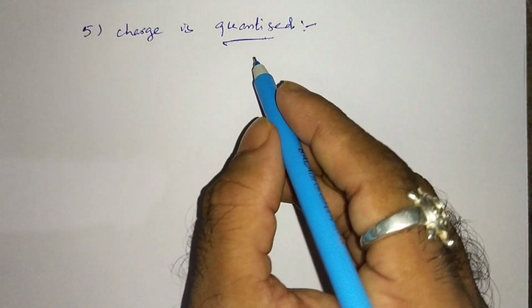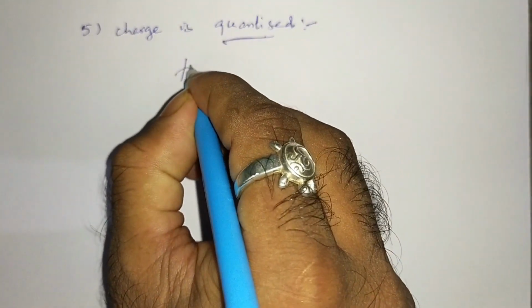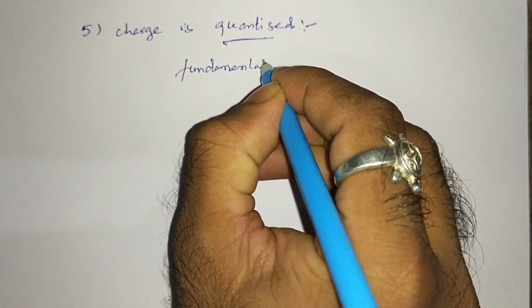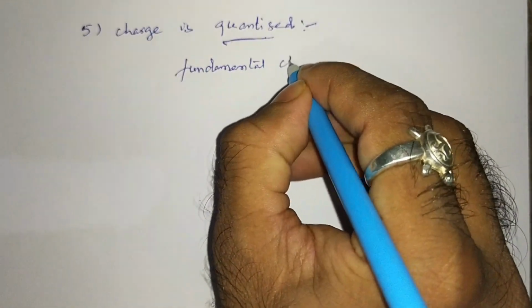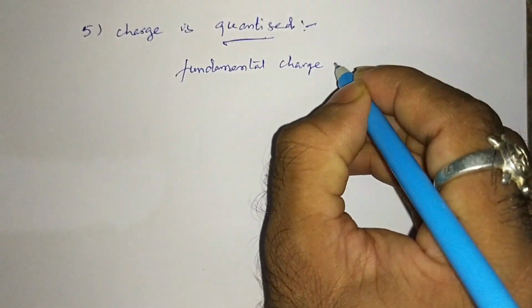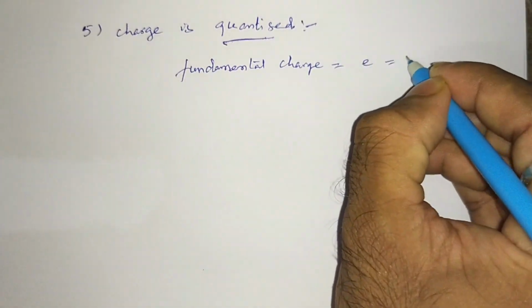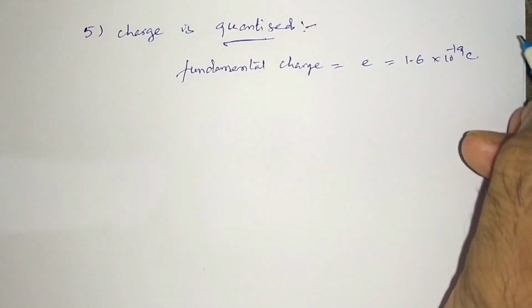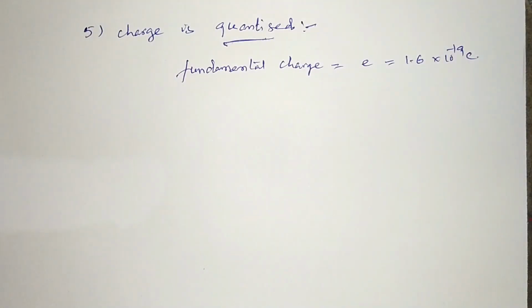So first, what is fundamental charge? Fundamental charge is taken as the charge on electron, that is 1.6 into 10 power minus 19 coulomb. Any charged body, whether positively charged or negatively charged, will be a multiple of this e, the fundamental charge.